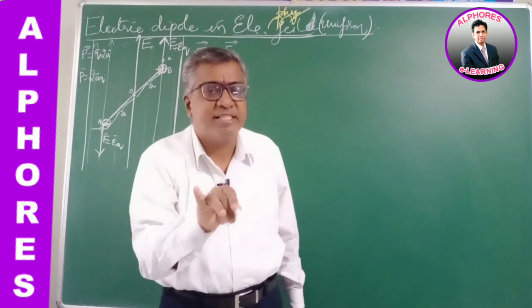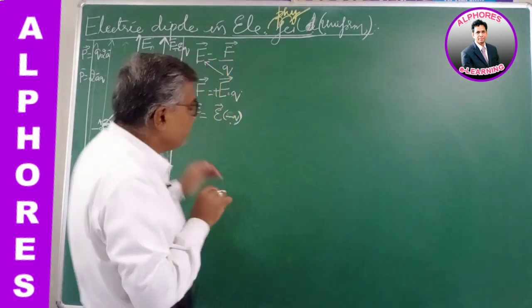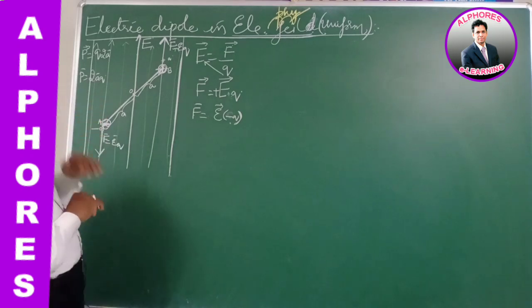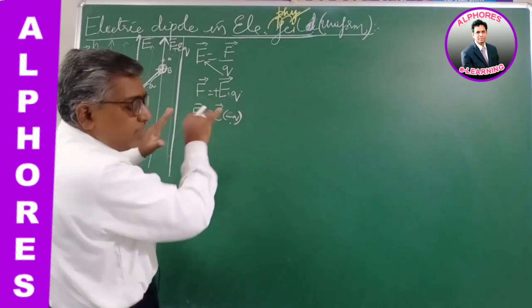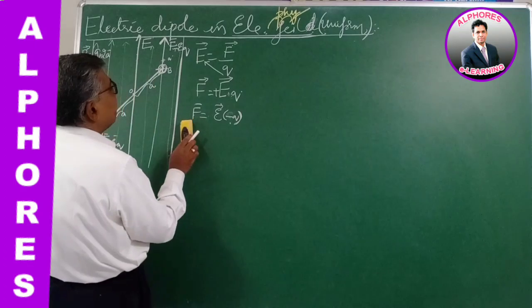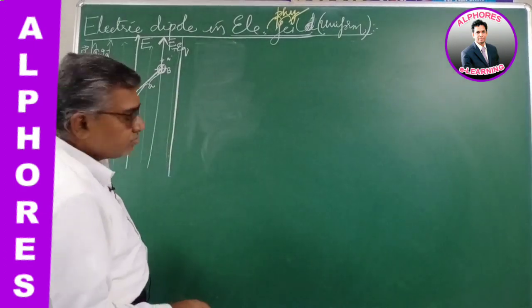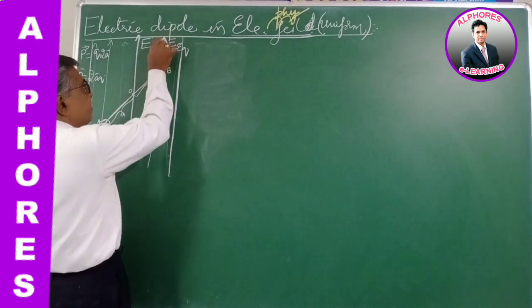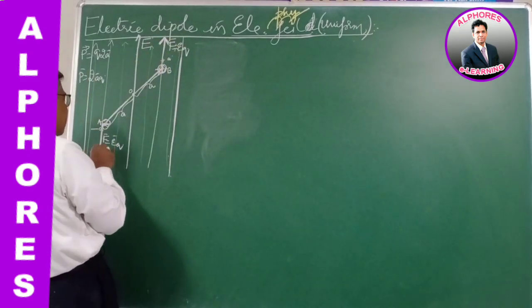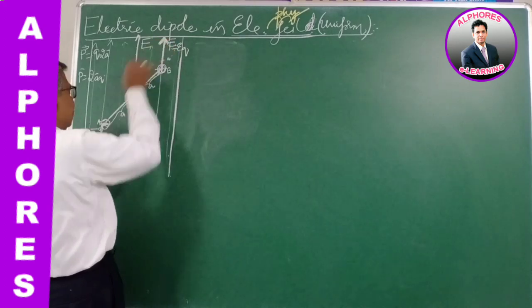Individually, positive charge experiences force in the direction of the field, negative charge experiences force in the opposite direction of the field. But on the dipole overall, the net force is equal to 0.